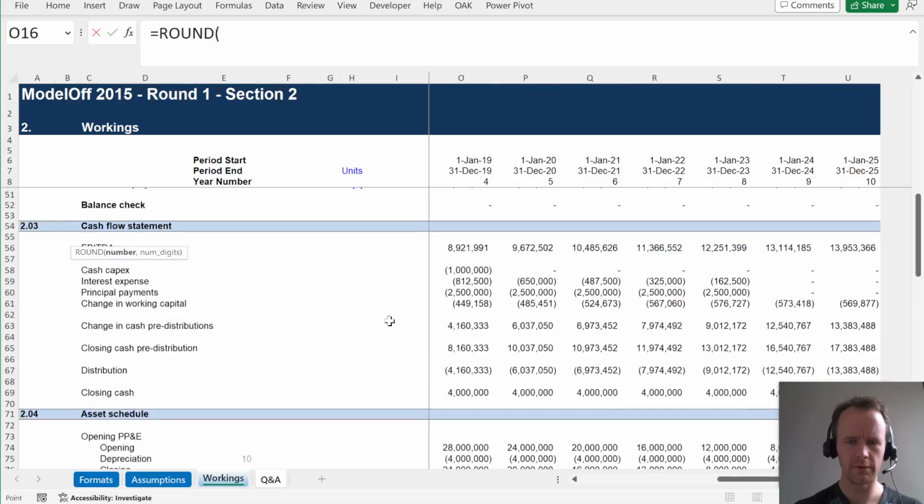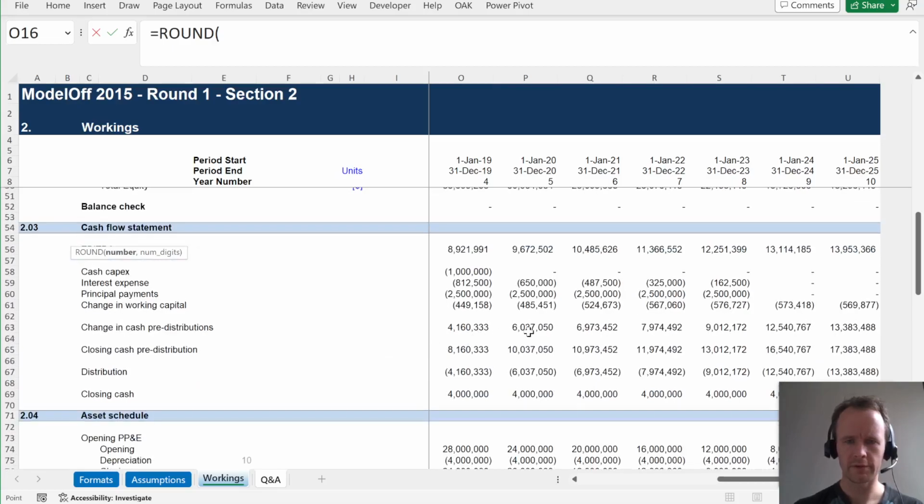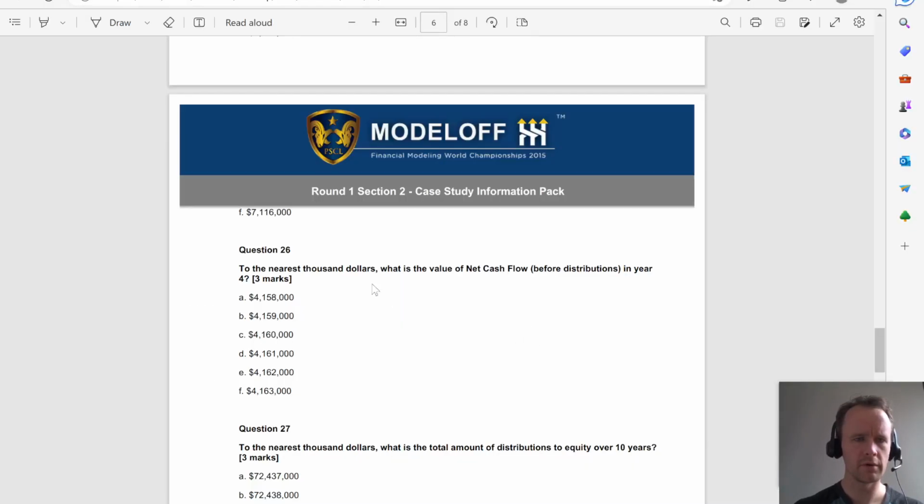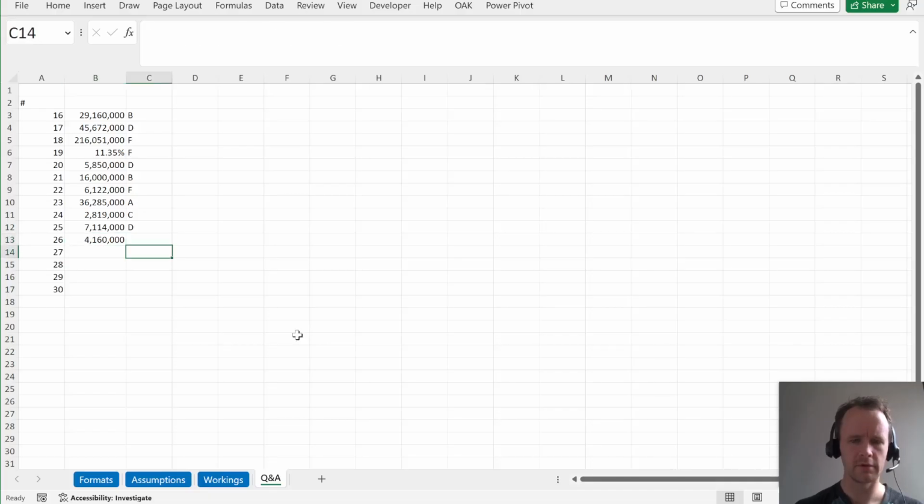26, nearest $1,000, the value of net cash flow before distributions in year 4. Where's my cash flow here? Change in cash pre-distributions in year, did I say 4? I think I said 4. Yes, 4160, which is C.